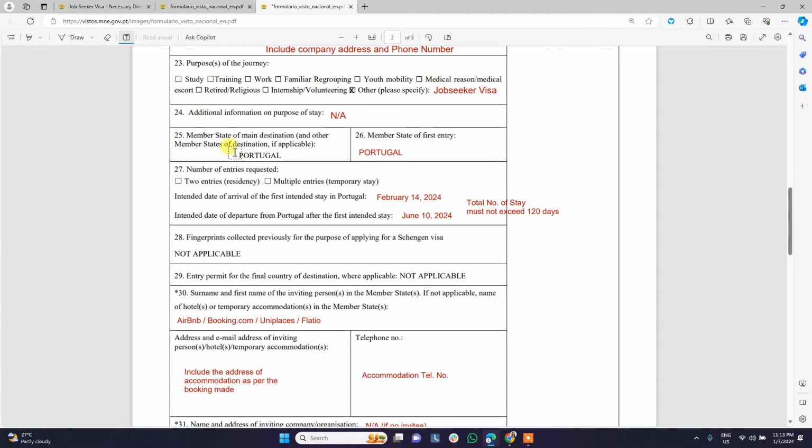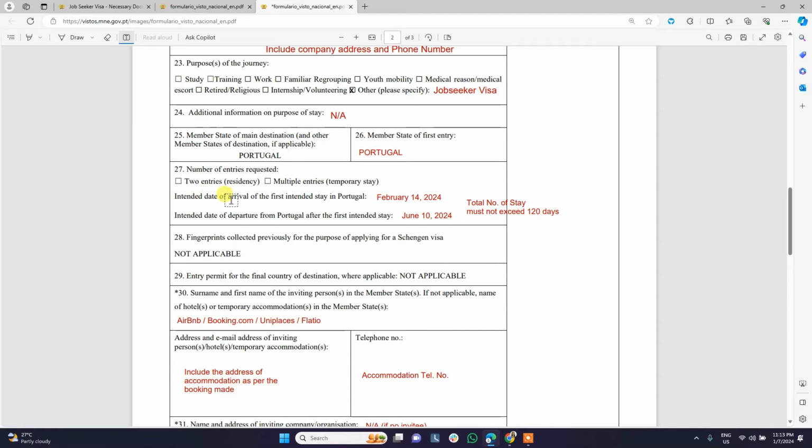For number 25, it is already there in the form. We couldn't edit it. But for number 26, member state of first entry, just input Portugal. For 27, we do not need to select either 2 entries or multiple entries. Just leave these 2 blank because job seeker visa is only a single entry visa.